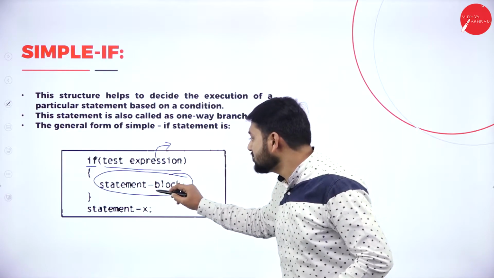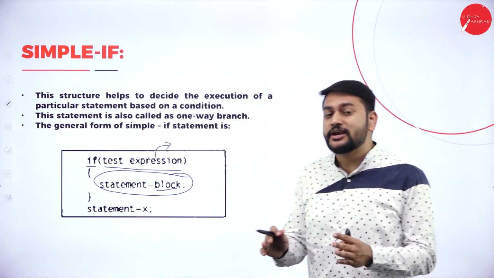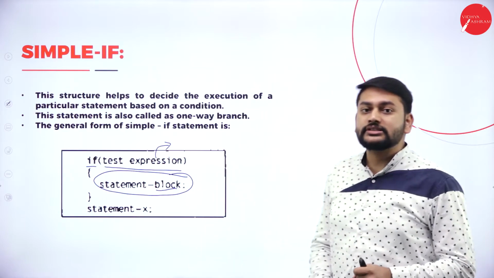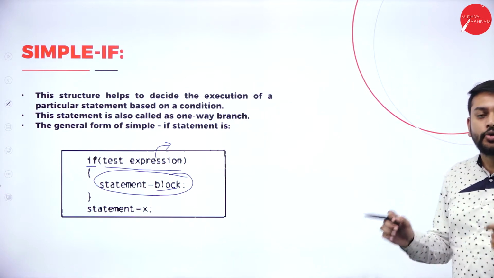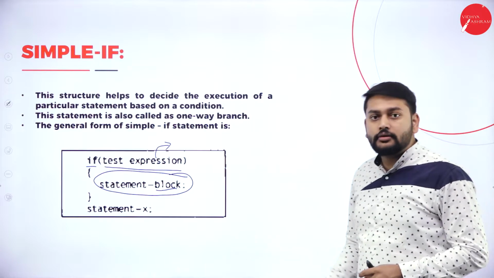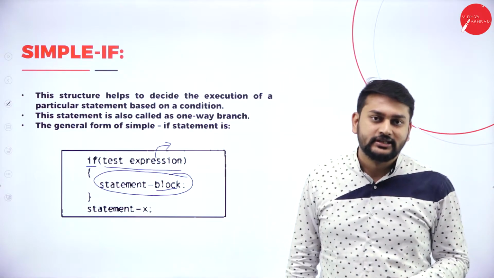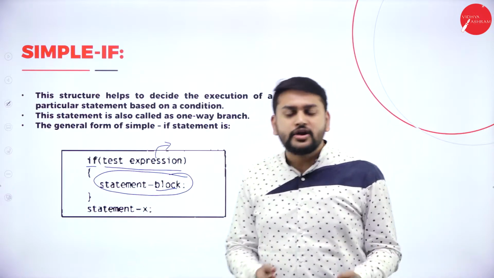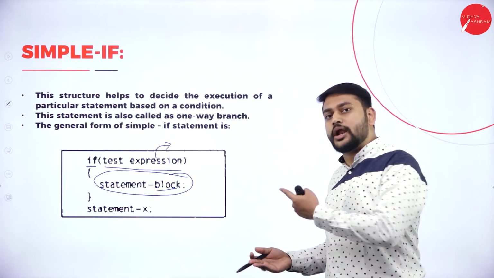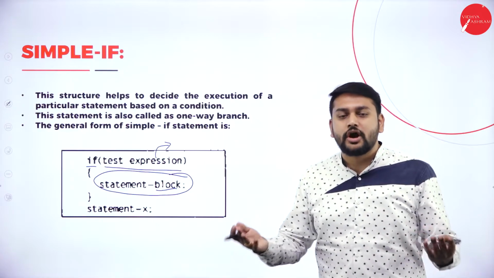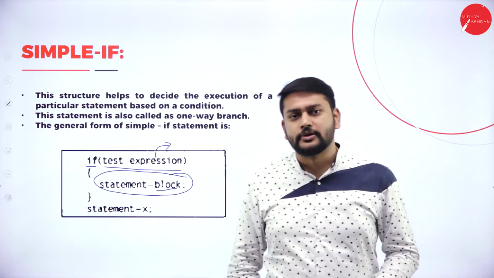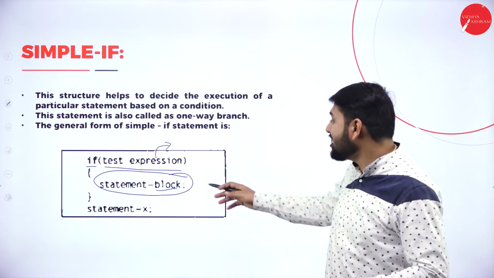Please observe, I'm using the word statement block. Make a note of it: it is not only one statement, I can have more than one. It is not mandatory to have only one statement, you can have n number of statements. That's why I call it a statement block.